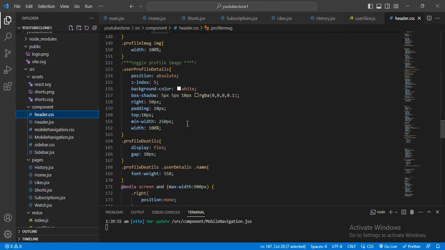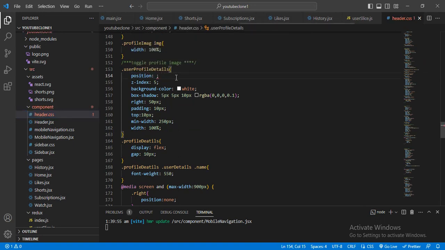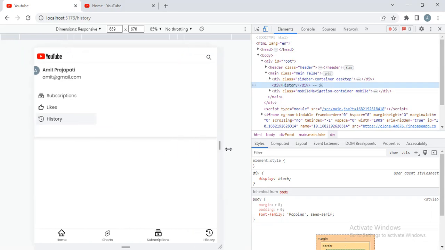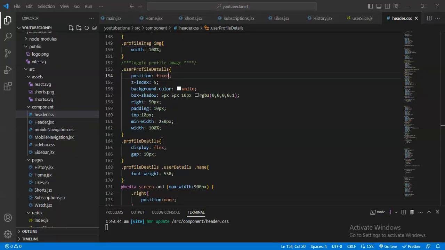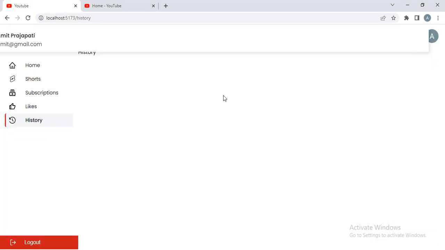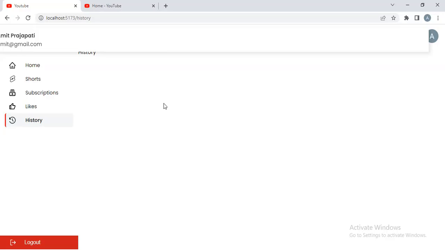Here I had given the position absolute. Here I will give the position fixed, and now click. See it is taking full width. It will be going like that. Okay, here I had given the right, that's why.